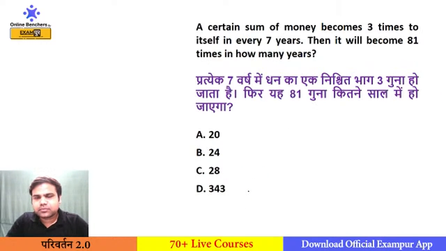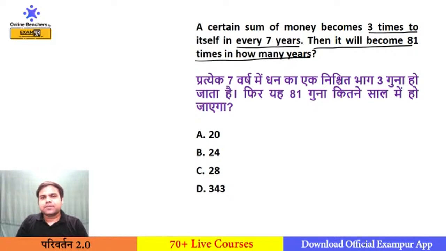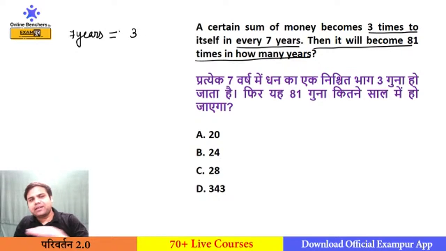Okay. Come to this, and this is very important for all of you. A certain sum of money becomes 3 times to itself in every 7 years. Then it will become 81 times in how many years? So this is not simple interest, this is compound interest. We cannot say that in 7 years the principal is this, the amount is this, so in 1 year this, because you know that in compound interest the principal changes every year. But we know that whatever the principal is, it will become 3 times to itself in every 7 years.